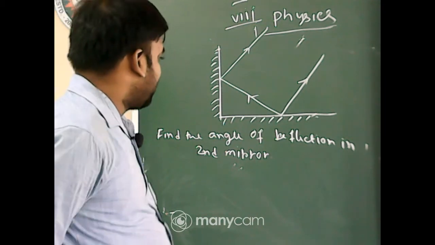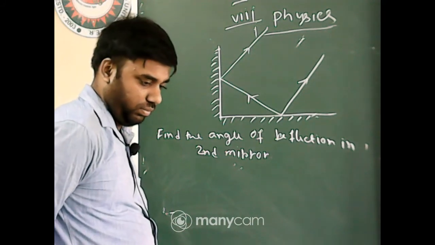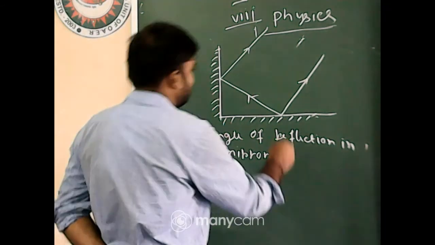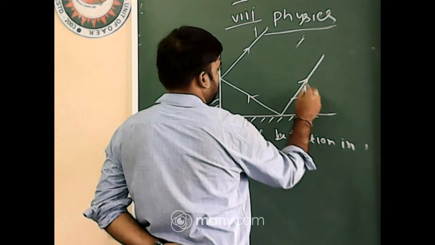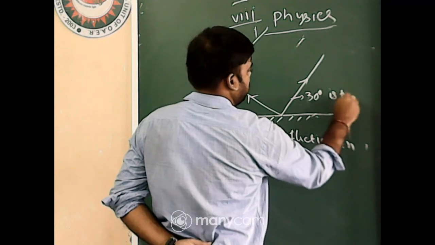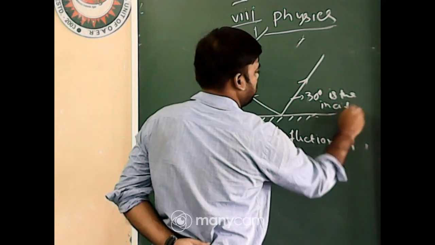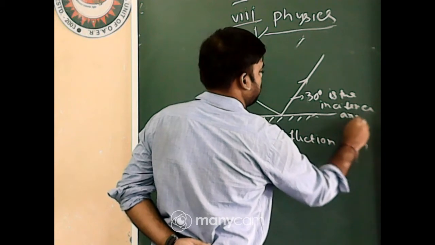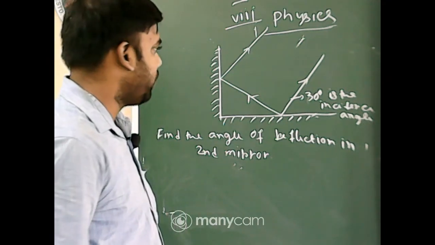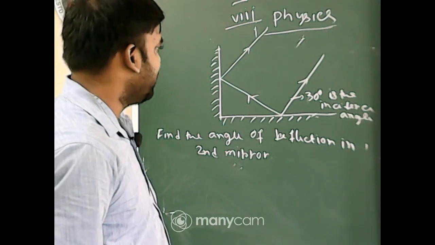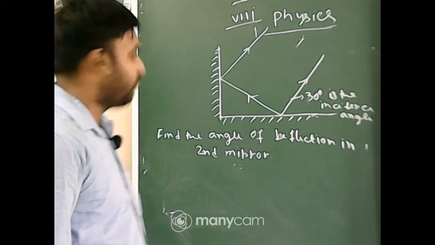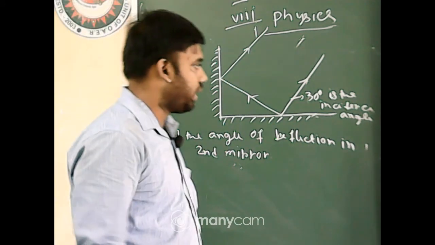And one thing is given: 30 degree is the incident angle for the first mirror. Then what will be the reflected angle of the second mirror?